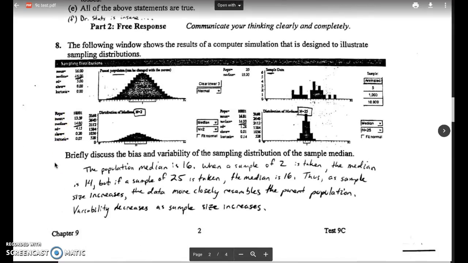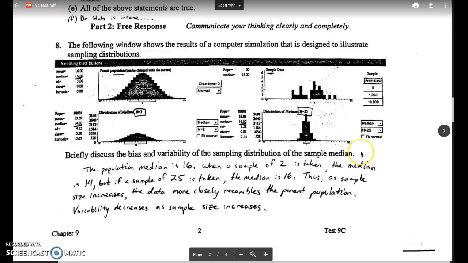Question 8 says, the following window shows the results of a computer simulation that is designed to illustrate sampling distributions. And the question says that we need to briefly discuss the bias and variability of the sampling distribution of the sample median.